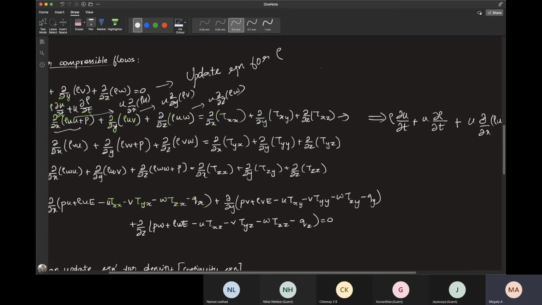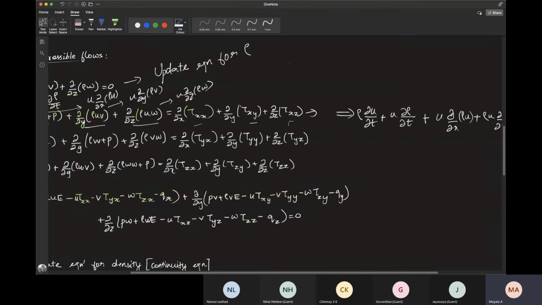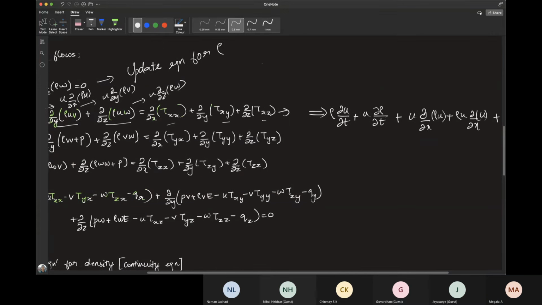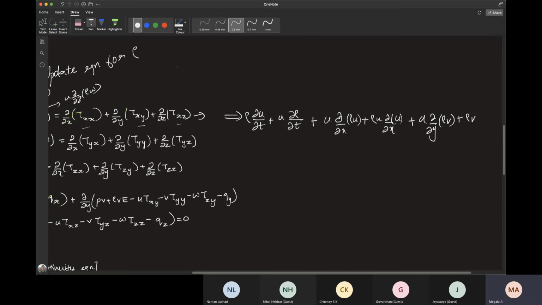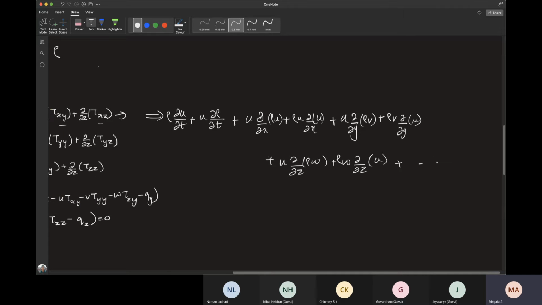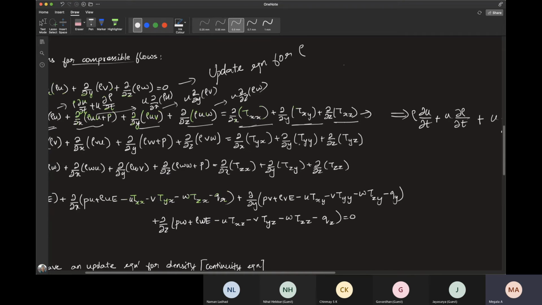I'm not touching P here. I'll just consider these terms alone. These terms will just stay as such. So now plus you have all the additional terms equals 0, I mean the stress tensor and pressure term.